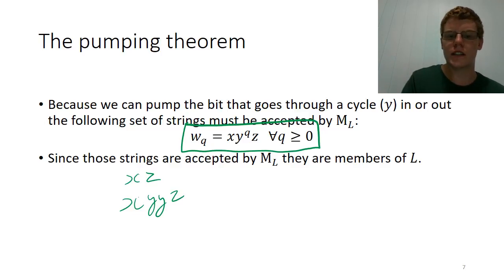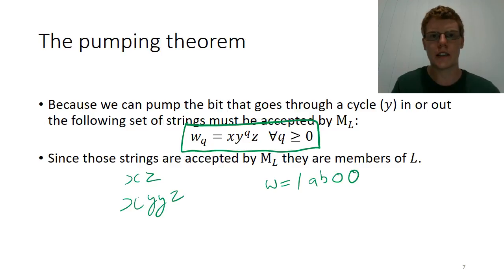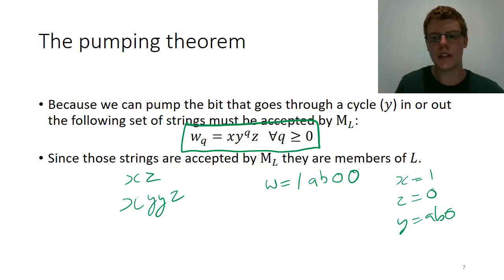So let's say concretely that we have a string w accepted by a finite state machine, and this is a long string according to our definition, and we will call that string 1ab00. And let's say that the middle three characters are the part that traverse the loop. So x is the 1, z is the 0 at the very end, and y is the middle string ab0.